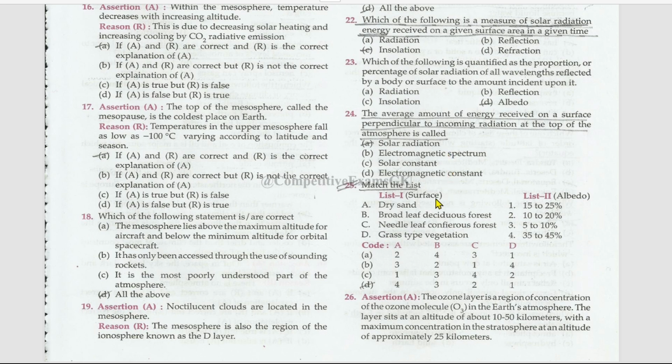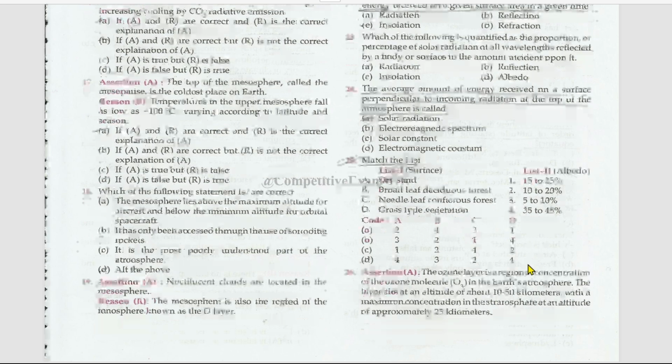Next is the matching. List one are the surfaces and list two are the albedos. Dry sand, which is 35 to 45%. Broadleaf deciduous forest, that is 5 to 10%. Needle-leaf coniferous forest, that is 10 to 20%. Grass-type vegetation, that is 15 to 25%.